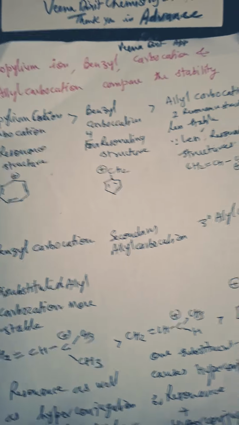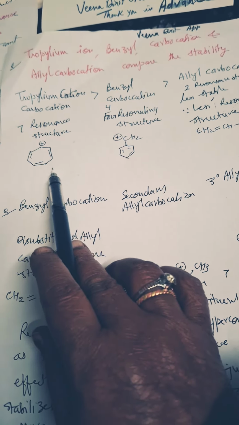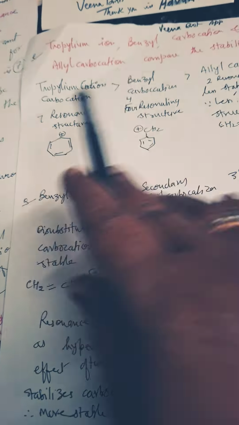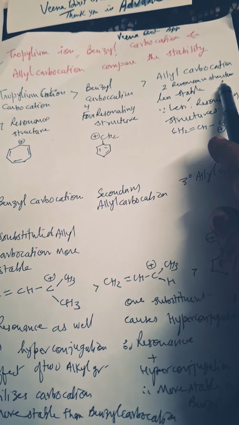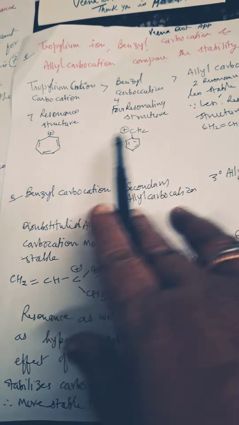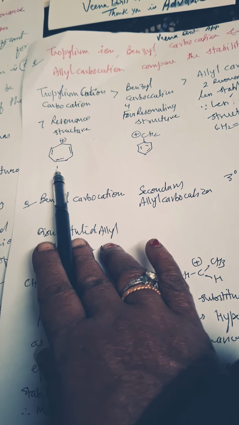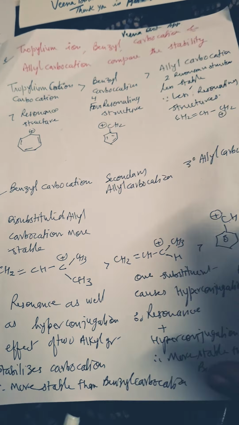One thing I want to tell you about this: the number of resonating structures also affects stability, if only the resonance effect is there. So here there are 7 resonating structures, here 4 resonating structures. In case of allyl carbocation, only 2 resonating structures. I have not drawn it over here. So tropylium ion is more stable than benzyl carbocation, and this is more stable than allyl carbocation.